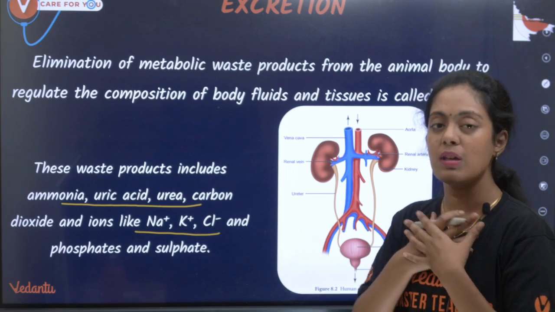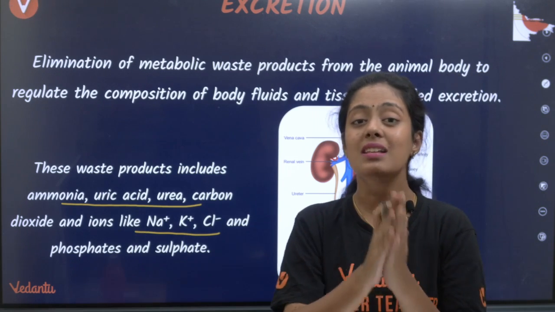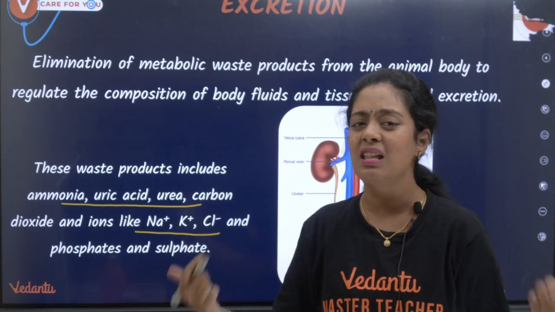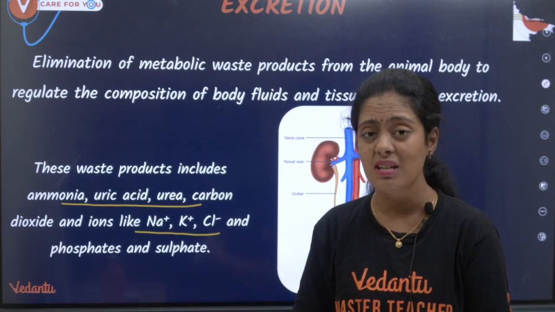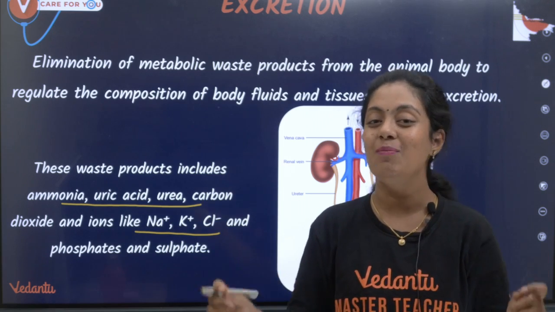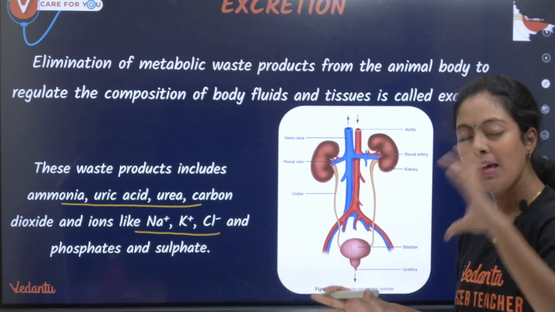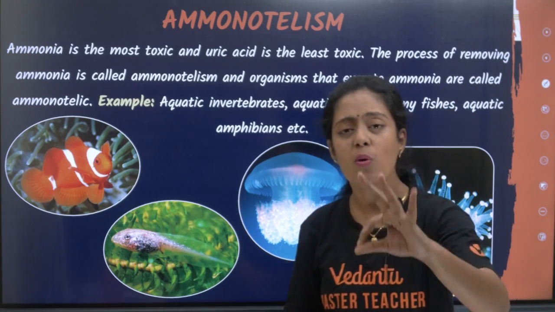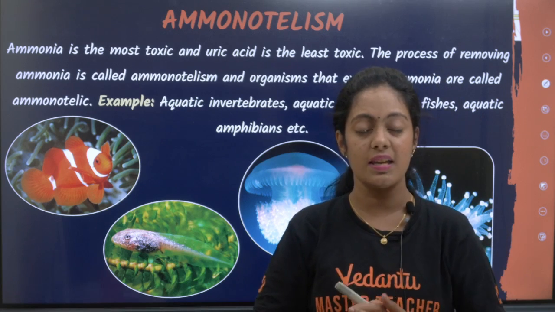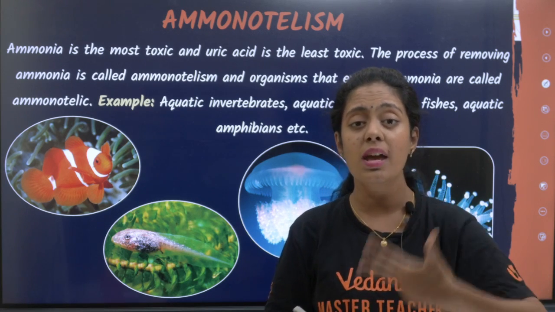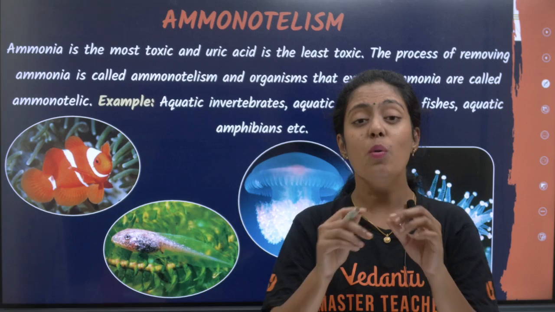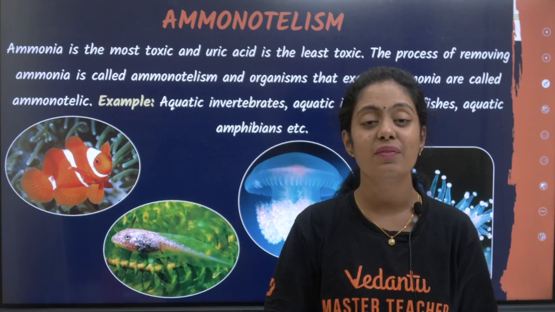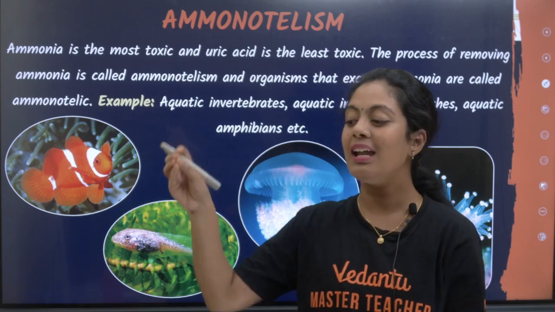So in the human body you have a major excretory organ, that is your kidneys. Other than that, you have other excretory organs like your skin, lungs and liver. Ma'am, skin, lungs, liver are excretory organs? Yes pasangala, they also help in excretion, but the major excretory organ is your kidney. Remember that. Now there are three kinds of excretory products: one is ammonia, another is urea, and the third is uric acid. So based on the kind of excretory product, they are classified as ammonotelic, ureotelic and uricotelic.